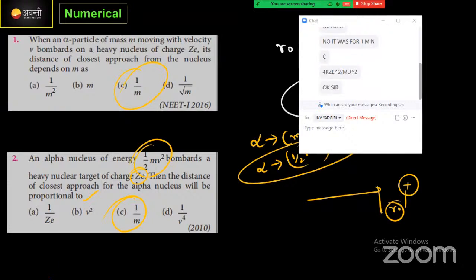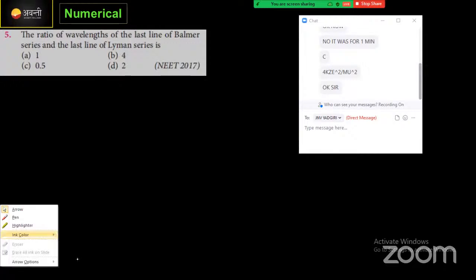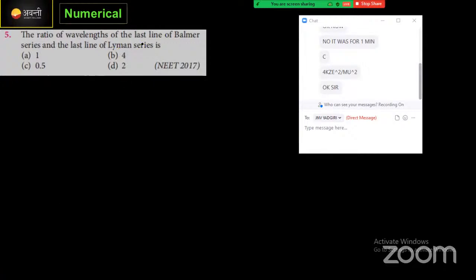Yes. We'll move towards the next question. The question says: the ratio of the wavelength of the last line of the Balmer series and the last line of the Lyman series is... Means we need to find the ratio of wavelength of the Balmer series over the wavelength of the Lyman series.